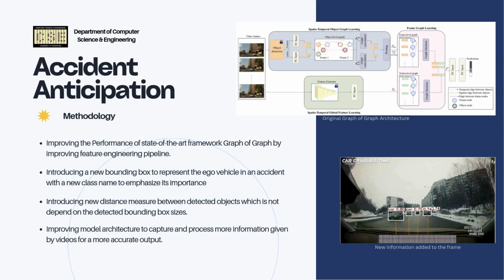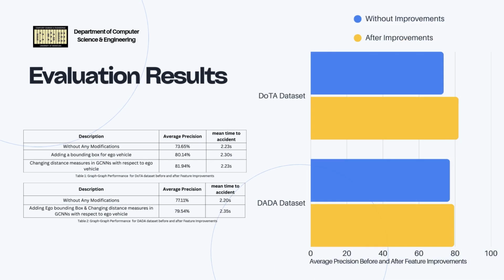In this task, we tried two paths to improve the graph framework. One is to improve the feature engineering pipeline by introducing the ego vehicle specially and also improving distance measures between objects. The other way is improving the model architecture to capture and process more data. You can see some noticeable improvements in average precision, while there is no significant change in mean time to accident measure on the DOTA and DADA datasets after the improvements we made.